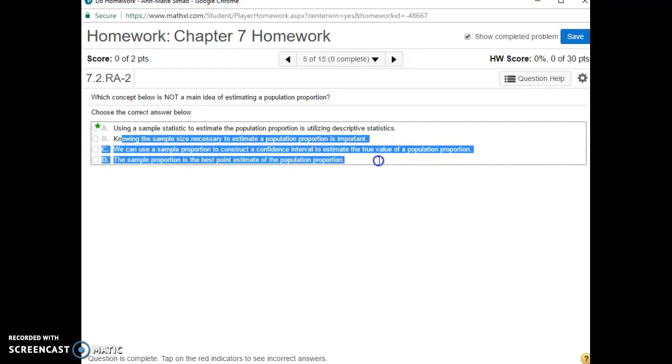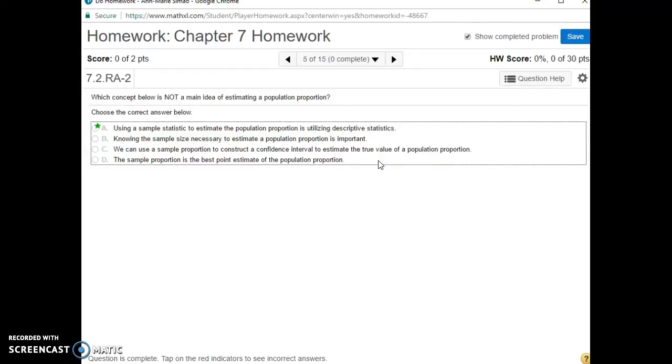That's what we're trying to do. And the sample proportion is the best point estimate of the population proportion. If you have nothing else, the sample becomes the population estimate. It's the same as the mean. The sample mean becomes the population mean estimate because that's all we know.